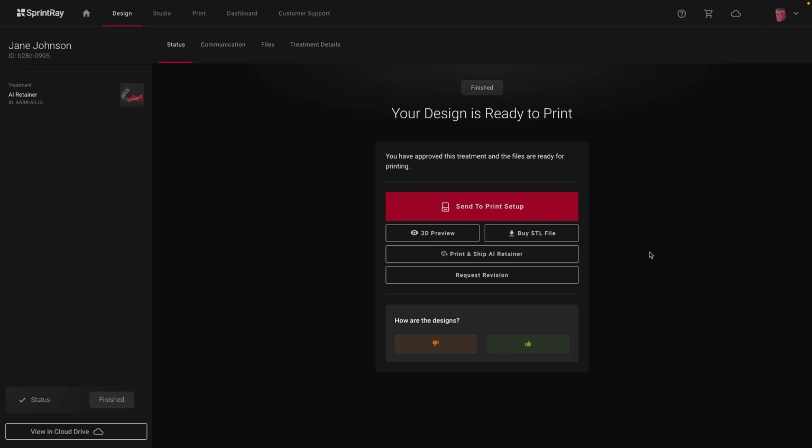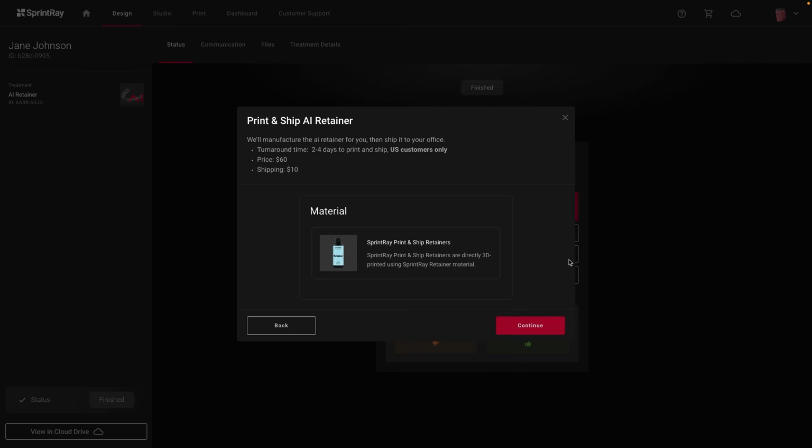SprintRay also offers Print and Ship. With this workflow, you can upload your scans, approve the design, and have the final appliance produced and delivered directly to your office, ready to place.